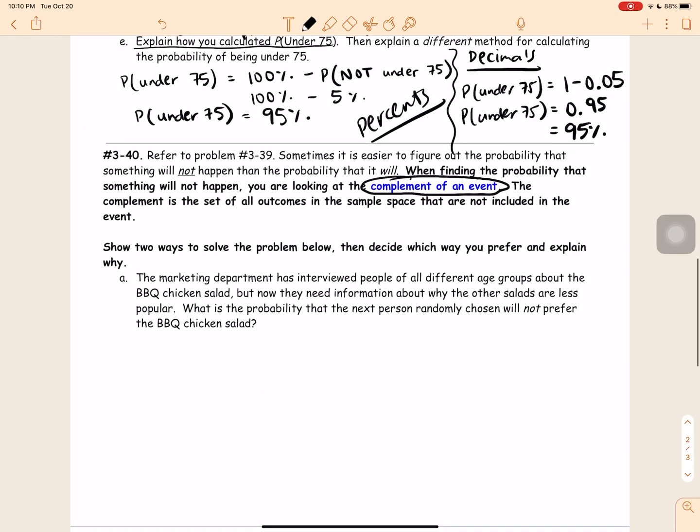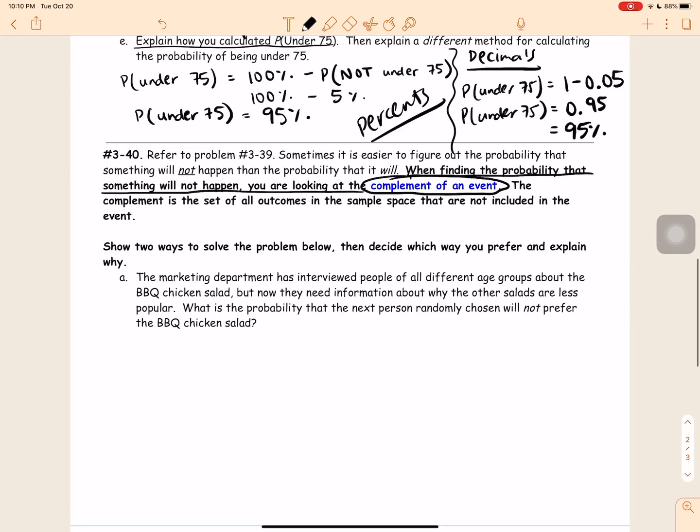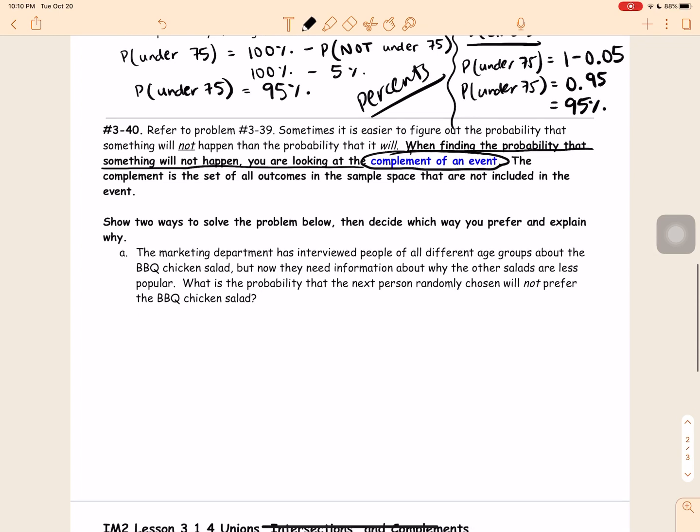Okay? So that is what is called the complement of the event. When finding the probability that something will not happen, you are looking at the complement of the event. So not being under 75, right? So we had to use the idea that the probability of under 75 is 100% minus those who are not under 75.